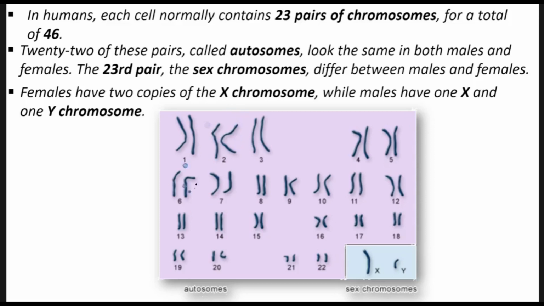So here we have 1, 2, 3, 4, 5. You see, this is a pair of chromosomes. So we have the first pair, the second pair, the third pair, fourth, fifth, sixth, seventh, eighth, ninth, 10th, 11th, 12th, 13th, 14th, 15th, 16th, 17th, 18th, 19th, 20th, 21st, 22nd, then the 23rd, this one, where now it differs.